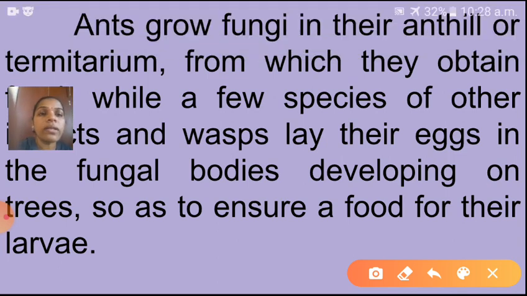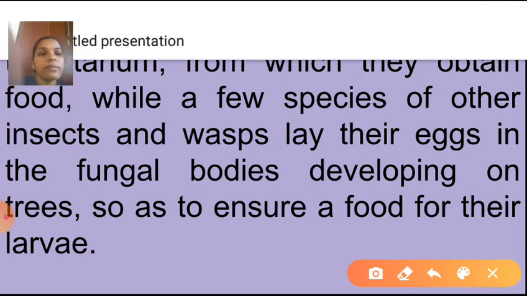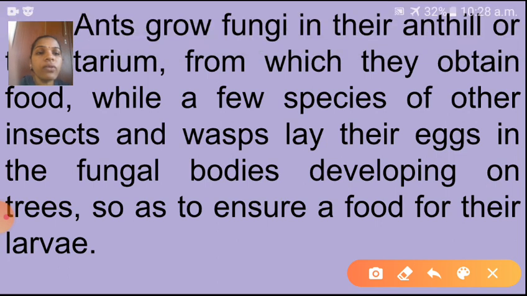Ants grow fungi in their anthill or termitarium, from which they obtain food, while a few species of other insects and wasps lay their eggs in the fungal bodies.